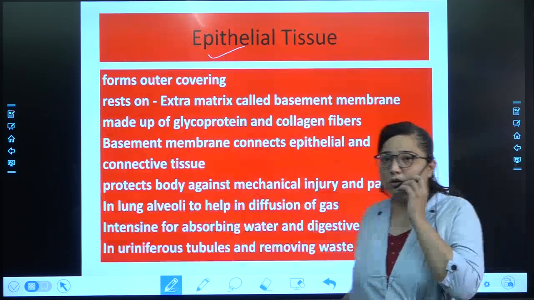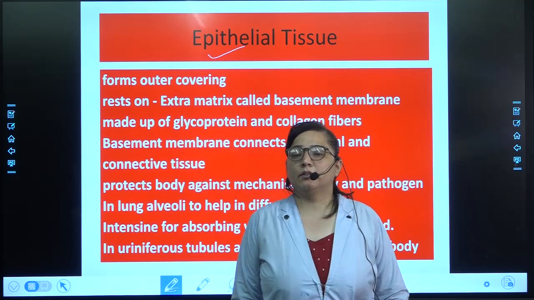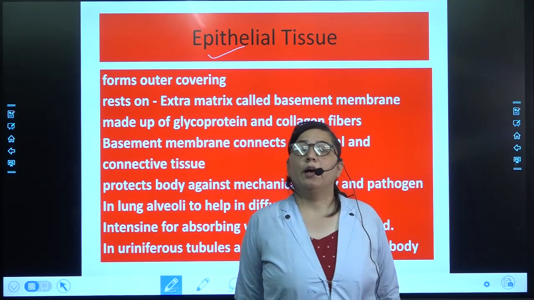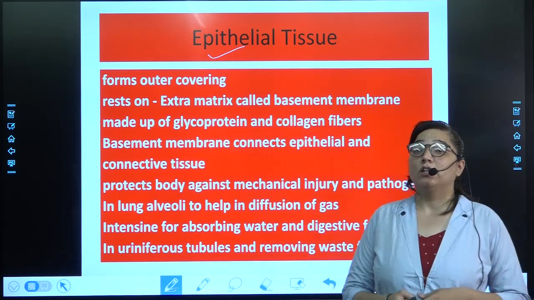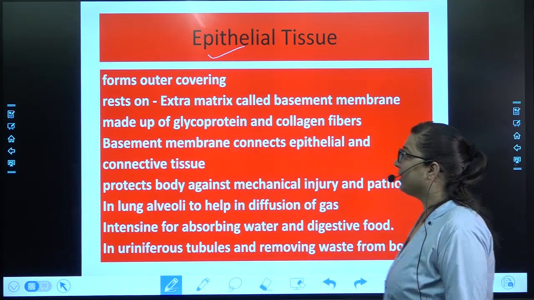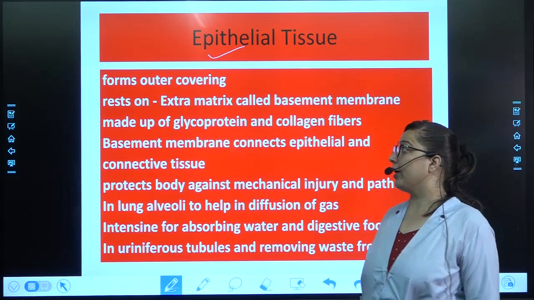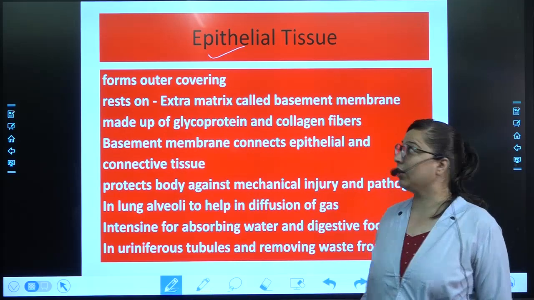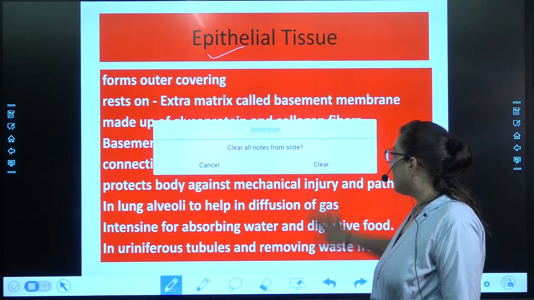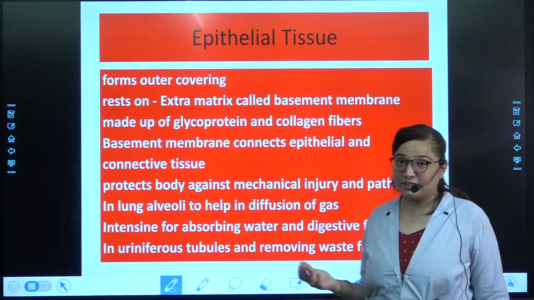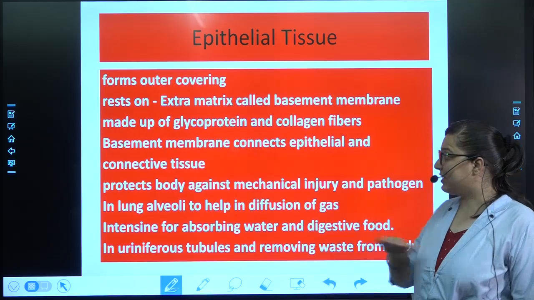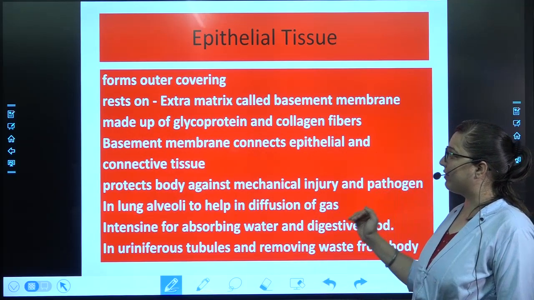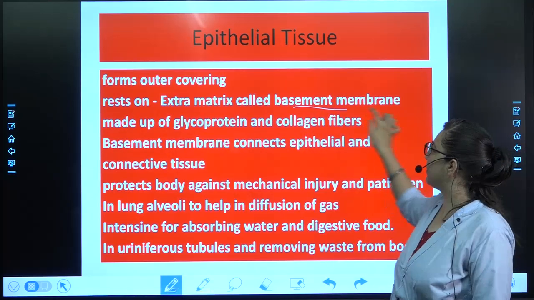So this is about all the types of tissues. Now, starting towards the epithelial tissues. Today's content: epithelial tissue. What does it form? It forms the outer covering, the outer layer of the skin. Generally, it is epithelial tissue. It rests on one extra matrix that is called the basement membrane.